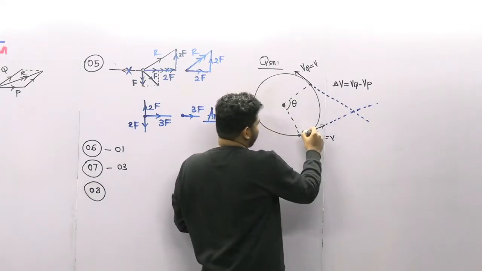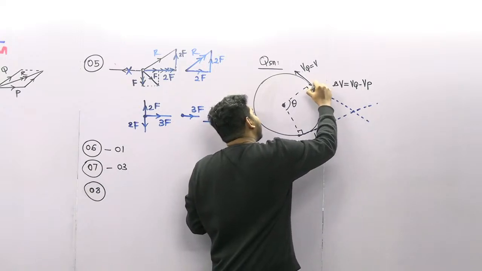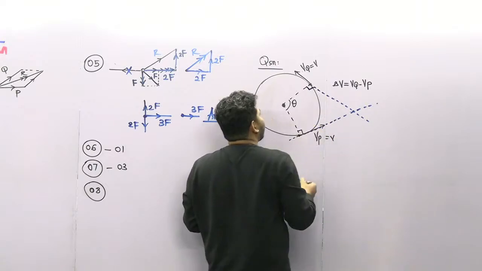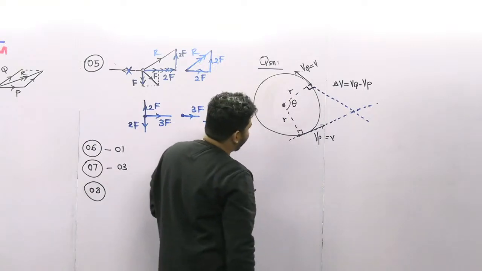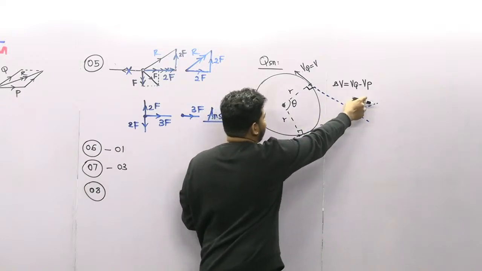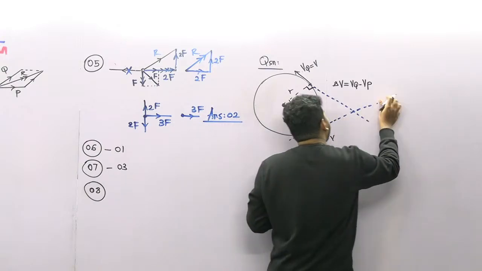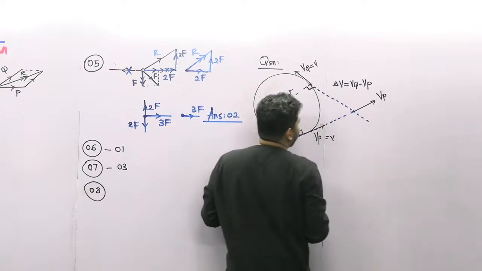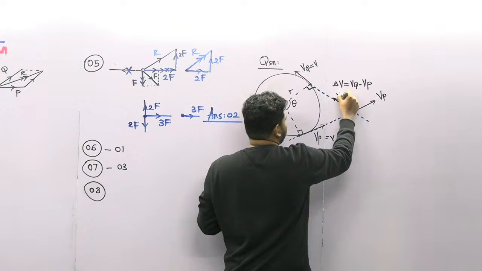We know that this is 90 degrees and this is 90 degrees, because this is a tangent, and this is also a tangent, so this is 90 degrees from the radius. This is the radius R. Now I'm going to represent these velocities here. The VP direction is like this. This is VP, and the VQ is something like this. So this is VQ.